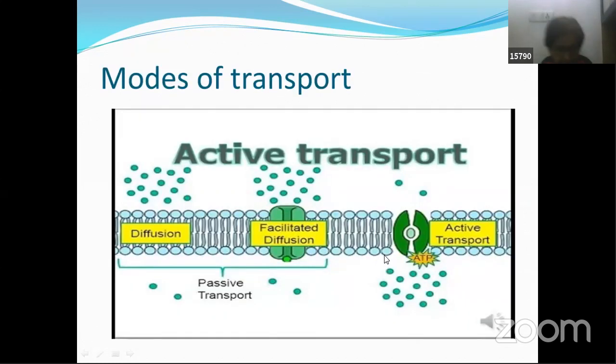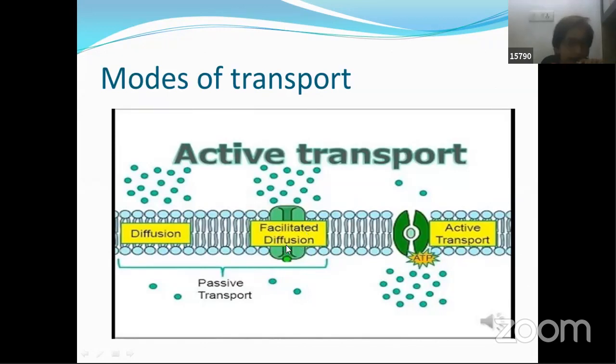Modes of transport. We know that there is a lot of movement in our body of different molecules going across a cell membrane. So how do these molecules keep moving from one place to another, or from outside to inside the cell, or inside to outside the cell? There are three such methods. One is, as I discussed earlier, diffusion. Simply, wherever the concentration of solute or ions is high, from there things move to low concentration areas till equilibrium is attained. This is diffusion. No energy is spent here. In the second kind, as you can see over here, this is facilitated diffusion.